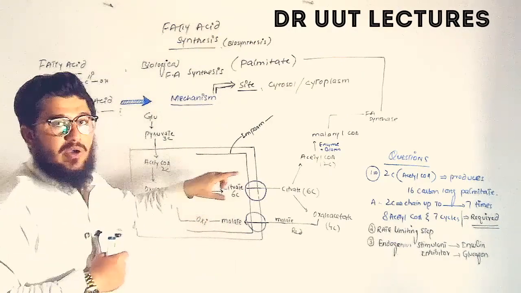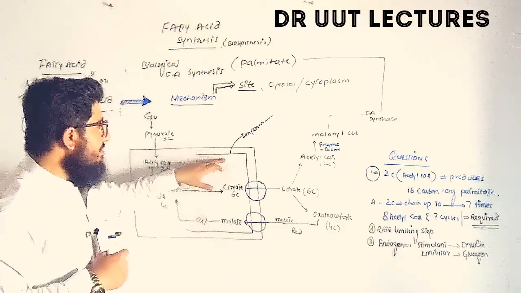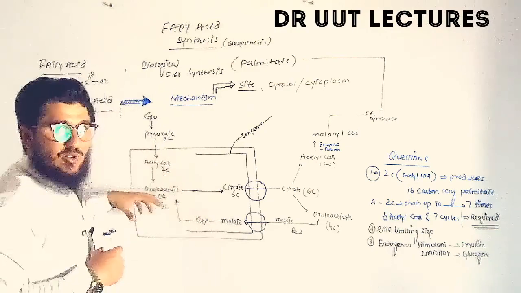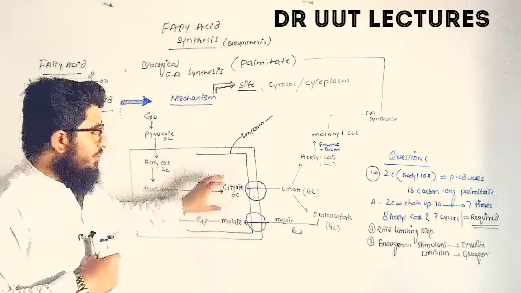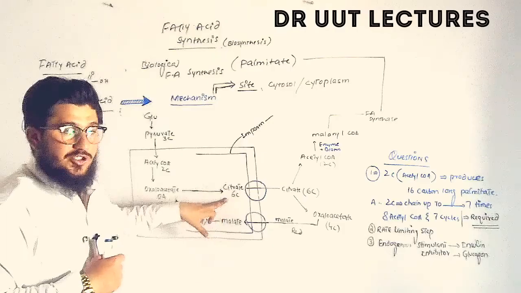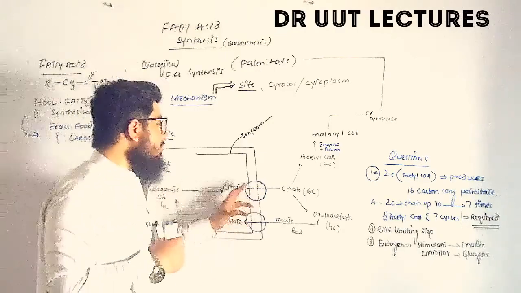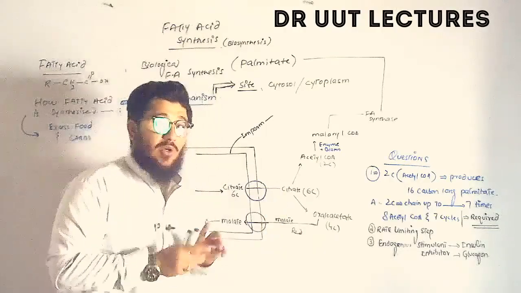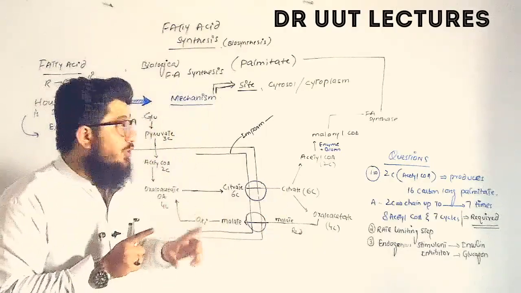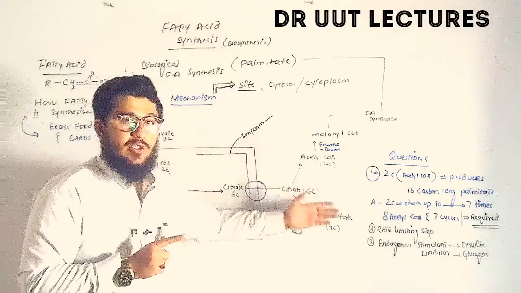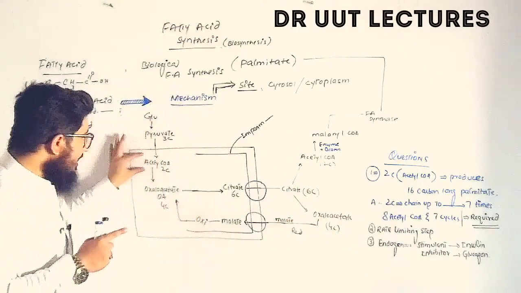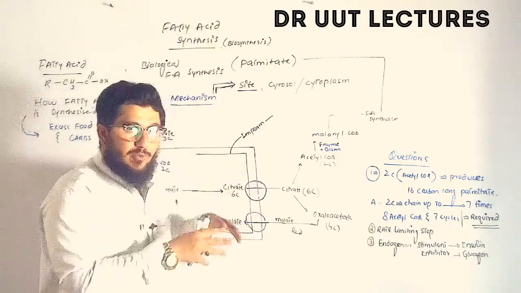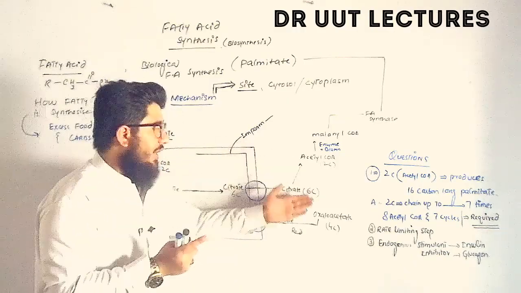Acetyl-CoA cannot move out because it has no transporter, and you know the inner membrane is impermeable. So now this modified acetyl-CoA, which is citrate, having a 6 carbon long structure, has a transporter through which it will move out into the cytoplasm. And now this citrate will break again to produce acetyl-CoA and oxaloacetate. Here you got the concept: it was produced by the combination of acetyl-CoA and oxaloacetate, so when it is broken, it gives back the same reactants, acetyl-CoA and oxaloacetate.